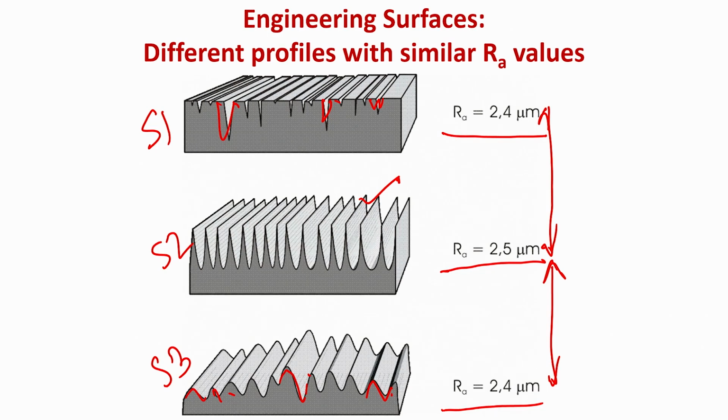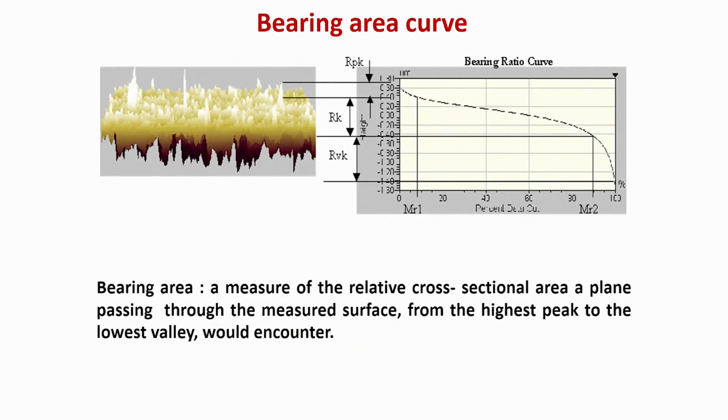So, while RA value is widely used in the community, I have already shown at least 5 examples where two surfaces can have identical RA values, but they are essentially very different surfaces as far as the physical features of the asperities are concerned. So, in this perspective, one of the things that may be very relevant is the bearing area curve.